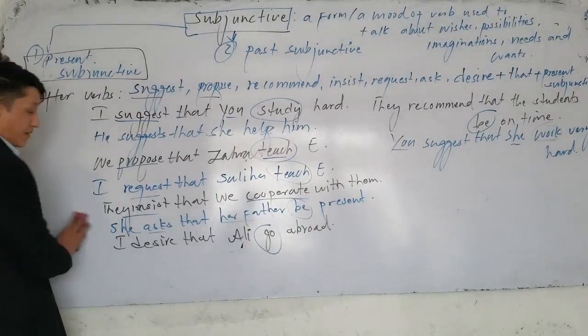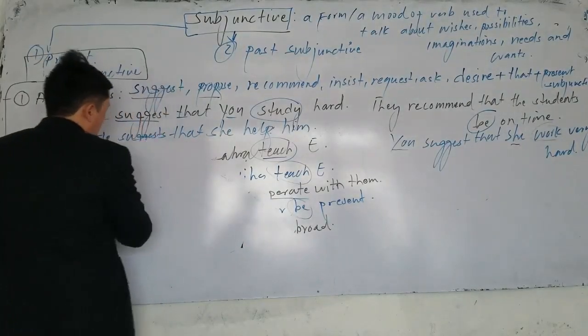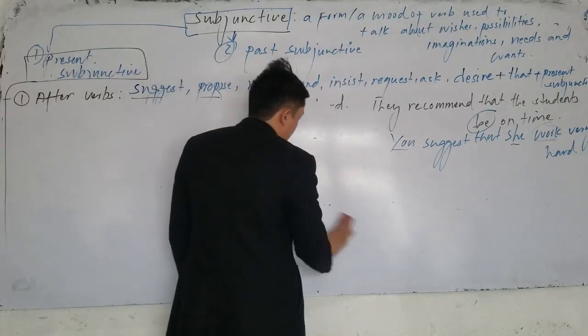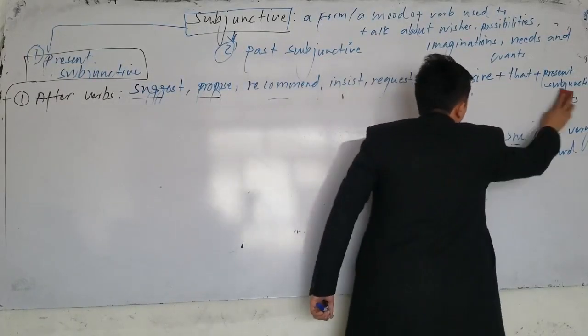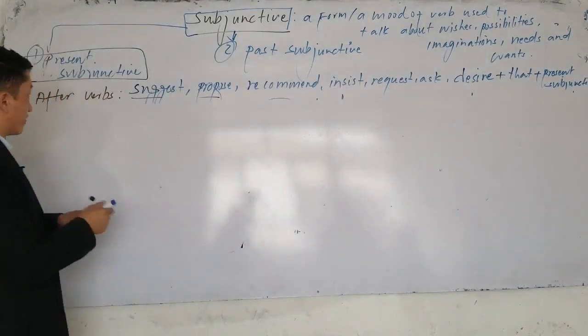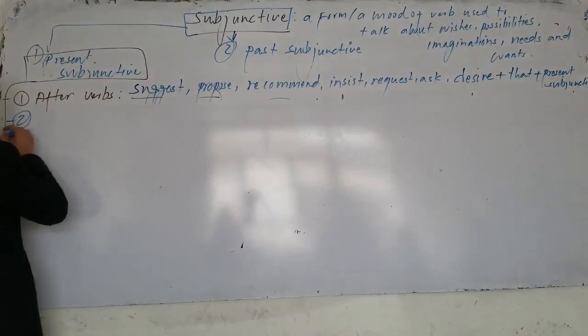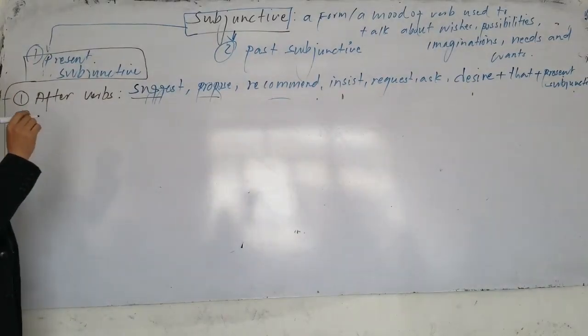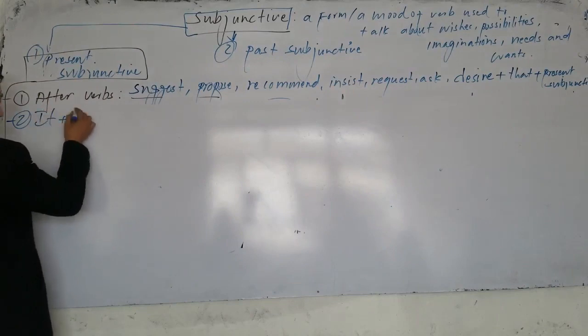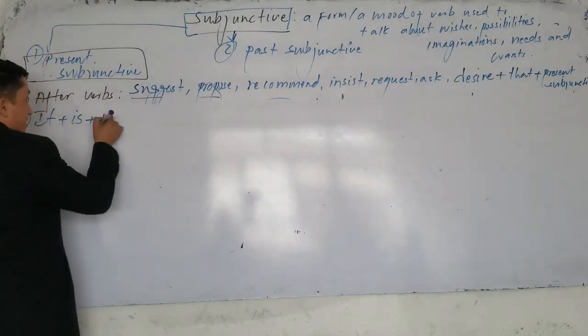Done? Okay. Now the second one, there are some adjectives. After some specific adjectives, we use what? Subjunctive. What subjunctive do we use? We use the present subjunctive. What are the verbs? The second one, after not verbs, after some structures and after some adjectives. What are the adjectives? We use it plus is plus, which adjectives?